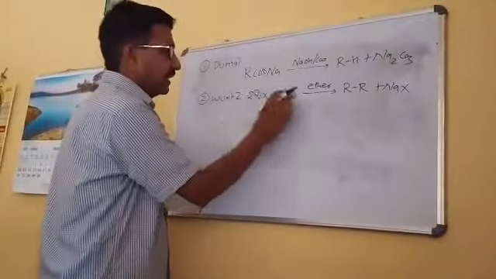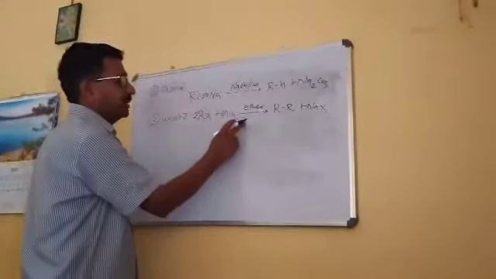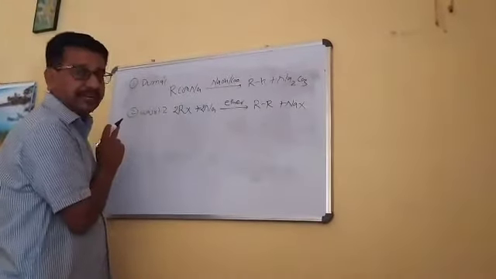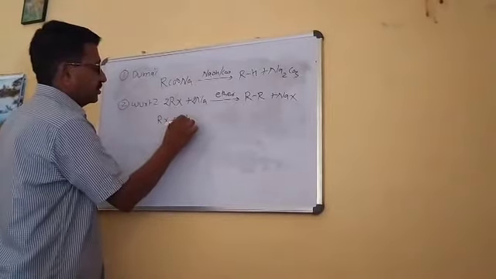And this mechanism goes via two ways, one via organometallic compounds, one via free radical mechanism. This we can see in this reaction.